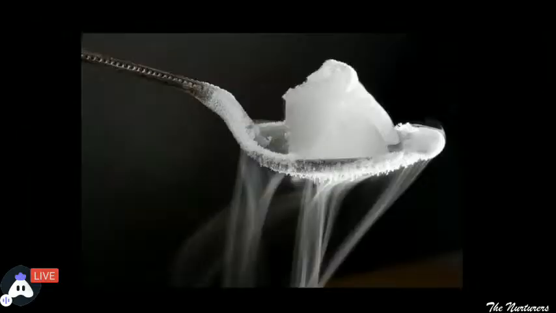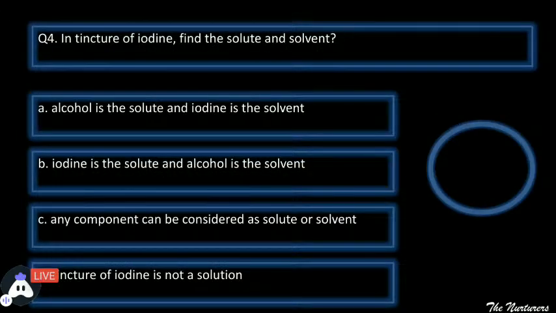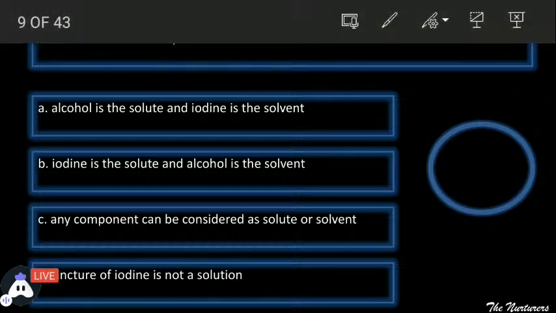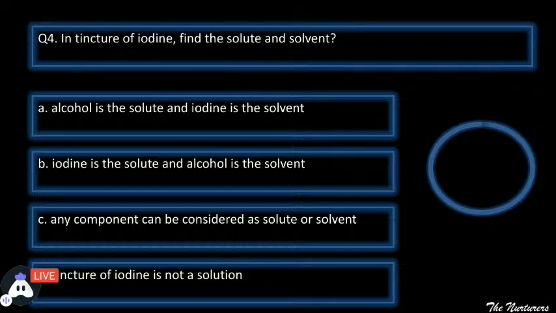Moving ahead to the next question. In tincture of iodine, this is a very important question. Find the solute and the solvent. So students, tincture of iodine क्या है? Tincture of iodine एक solution है, और इस solution में आपको ये बताना है कि solute क्या है और solvent क्या है. So your time starts now without wasting time.